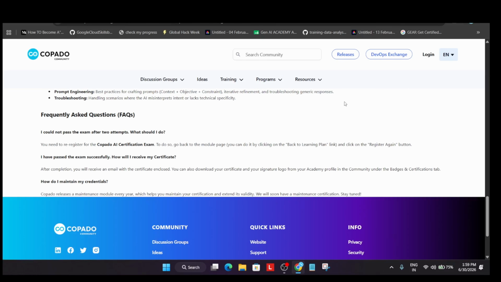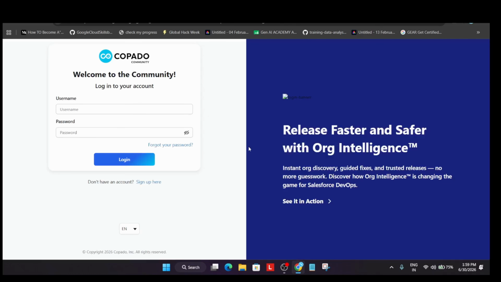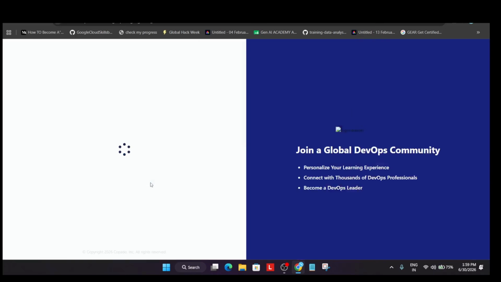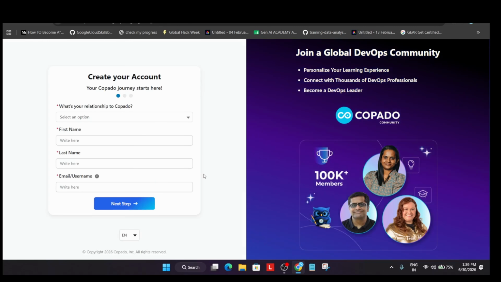So let's come directly to the login section. From here, you can sign in or sign up directly. So for the sign up process, you have to enter your details. So I am an individual. First name, last name you have to mention. Email or username: mention the email with which you want to register. And after that, click on next step.